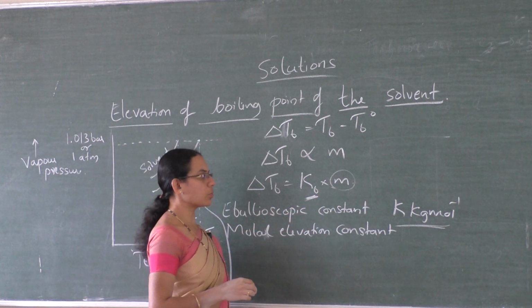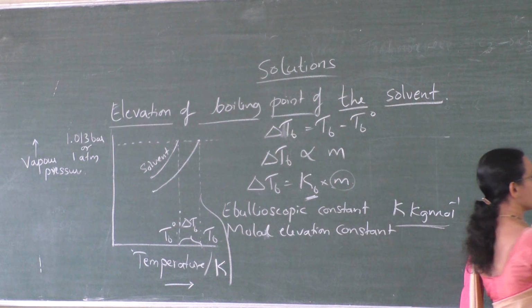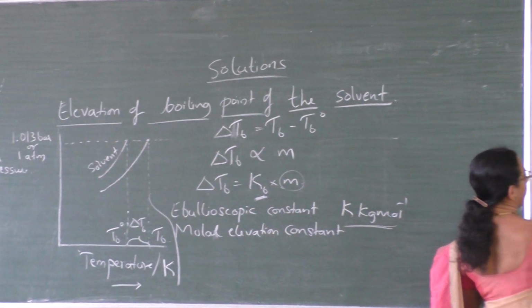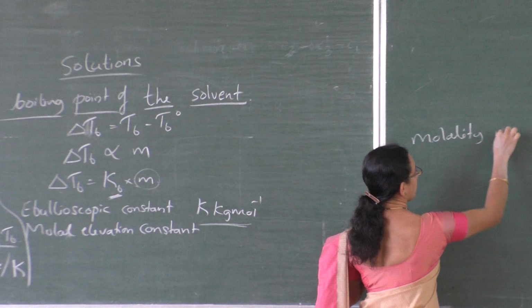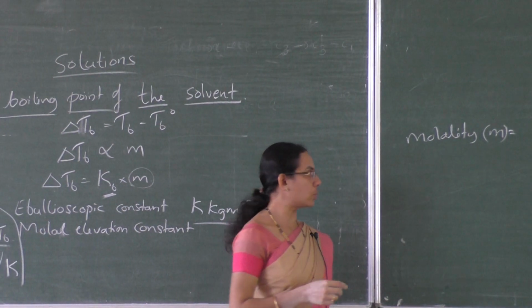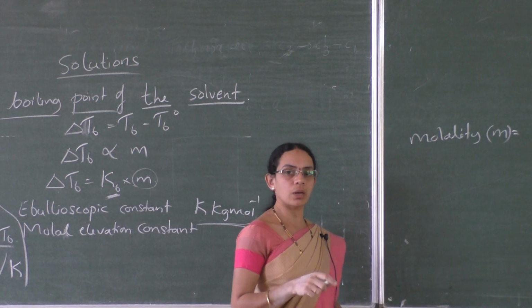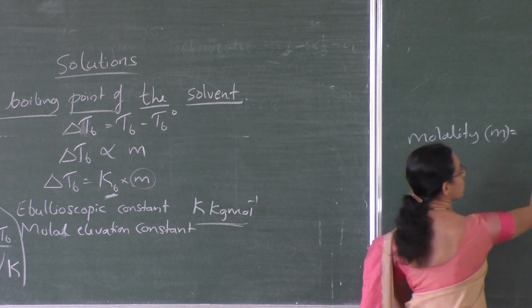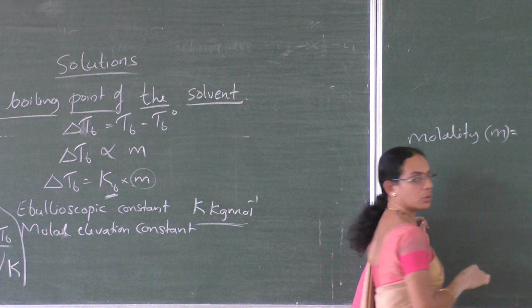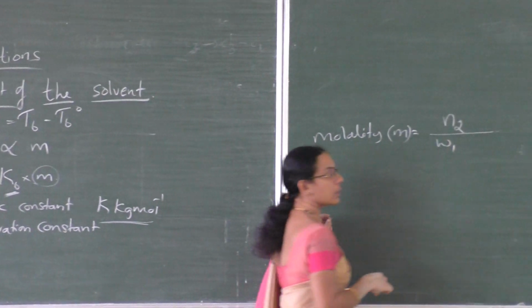Now, substitute for molality m. We know that molality is the number of moles of solute, N2, divided by the mass of solvent in kg.